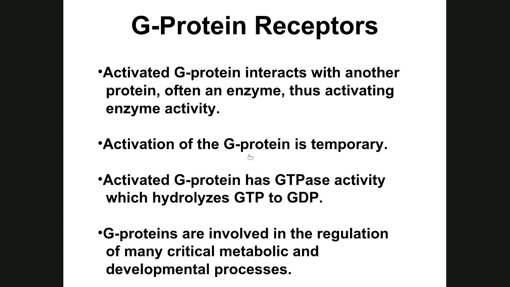The activated G protein has GTPase activity, which hydrolyzes GTP to GDP and turns itself back off. G proteins are involved in the regulation of many critical metabolic and developmental processes. That's why this was so important, because it opened up a whole new world of scientific study when it was explained how G proteins work.